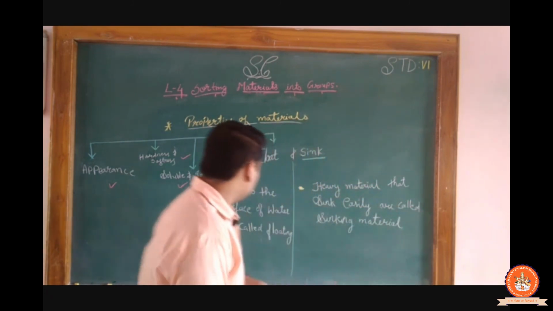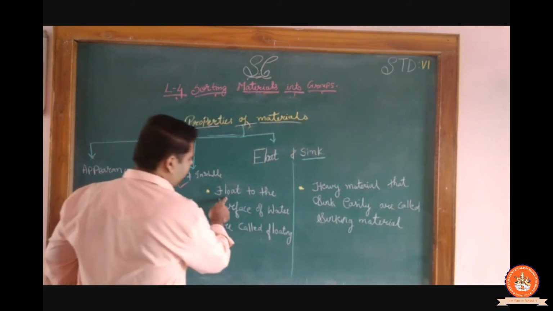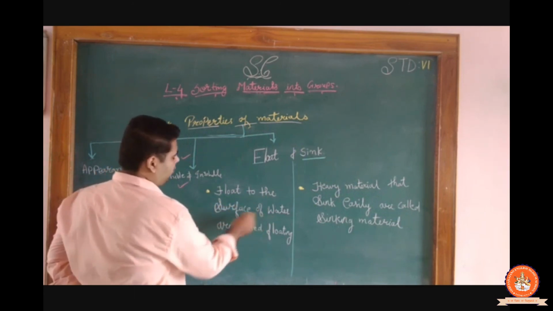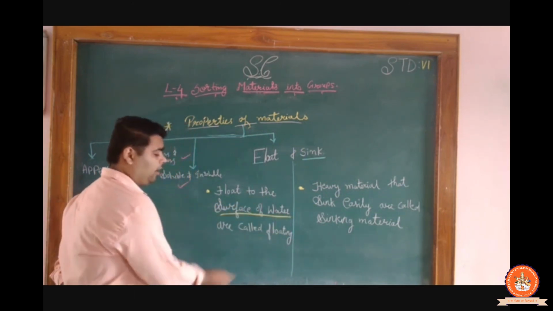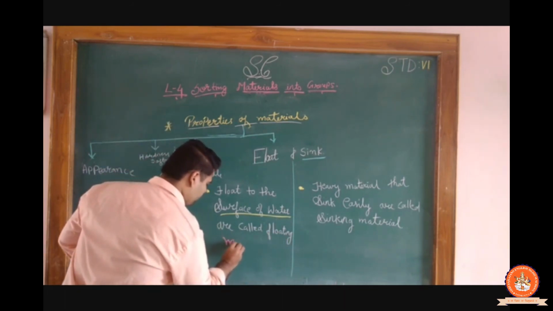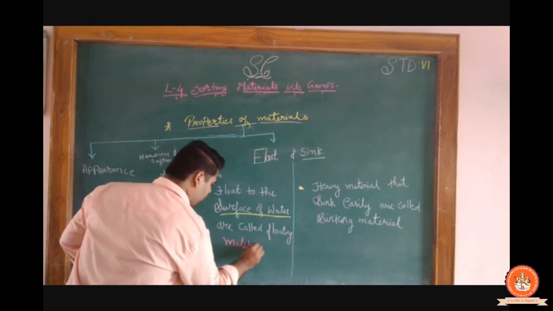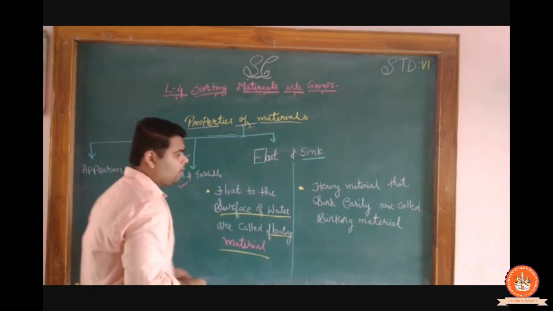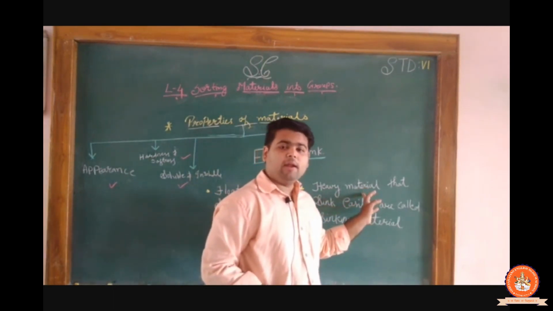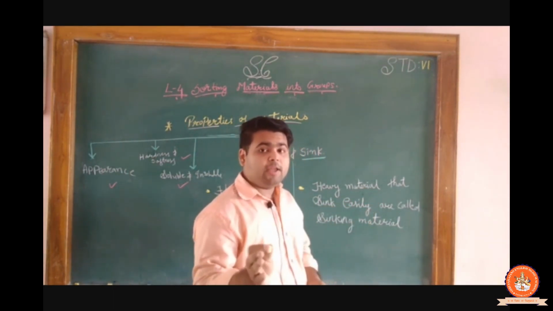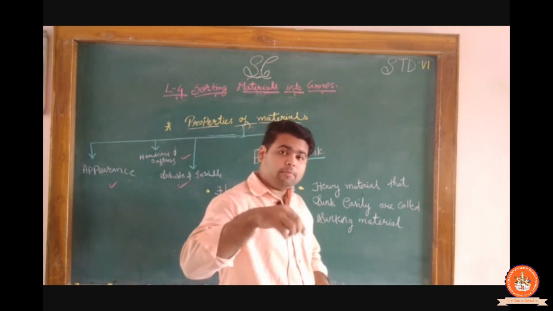Clear? So here I write the definition: float is to float on the surface of water. Clear? Materials that stay over the surface of water are called what? Floating material. Heavy material, like the nail, and even honey, is going to sink in the water.